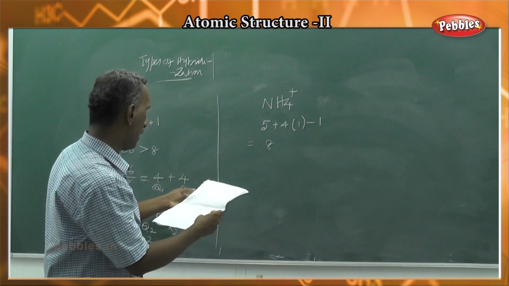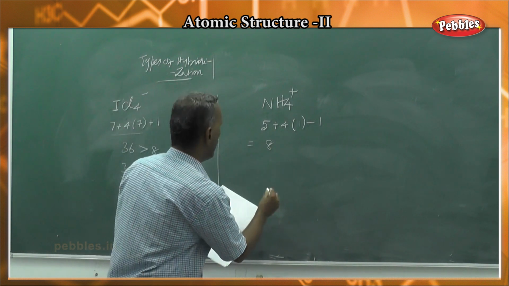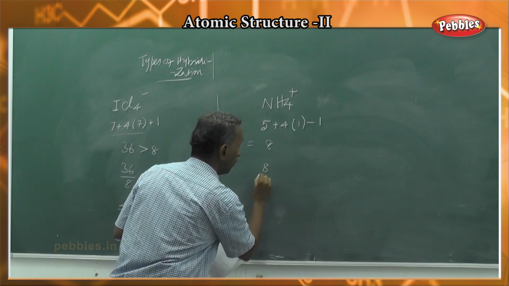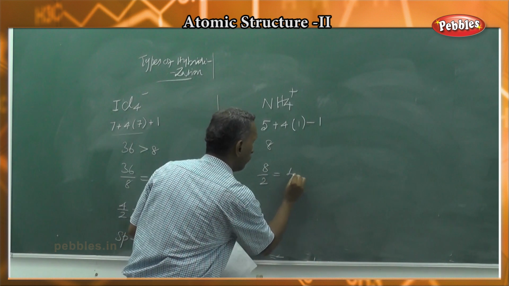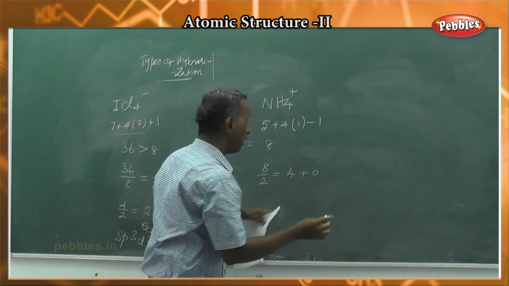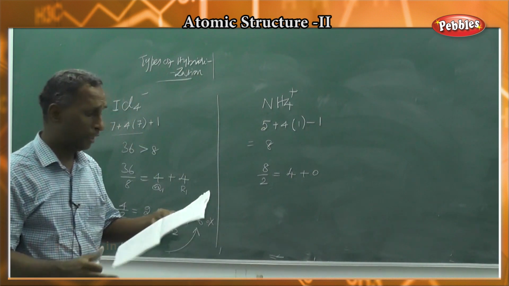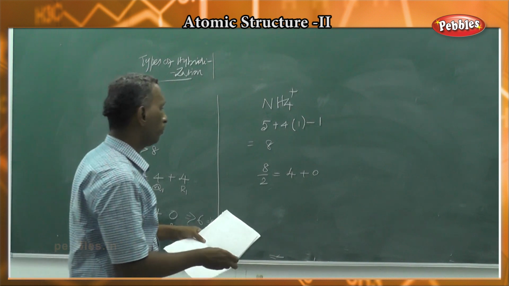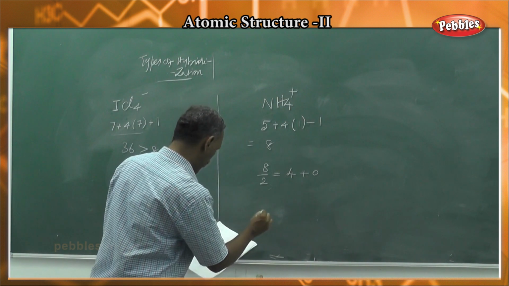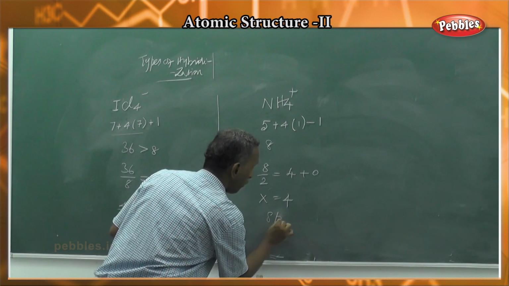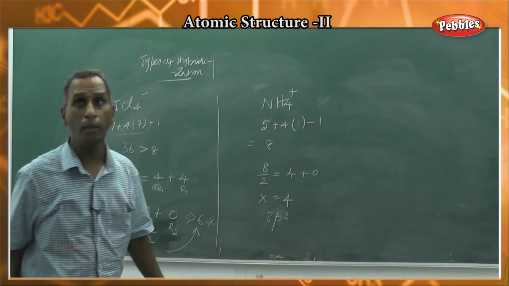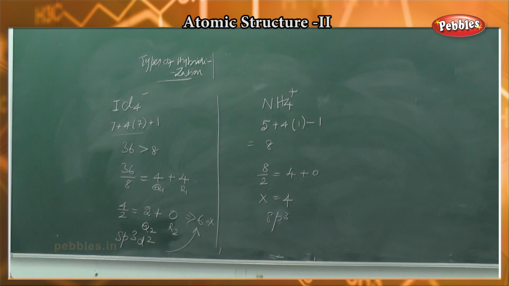So 8. When it is 8, you have to divide by 2. So 8 by 2 is 4 plus 0. The remainder is 0, so the process is finished. So 4 plus 0, x equal to 4. X equal to 4 means the type of hybridization is sp3. So this establishes the type of hybridization for the ammonium cation.